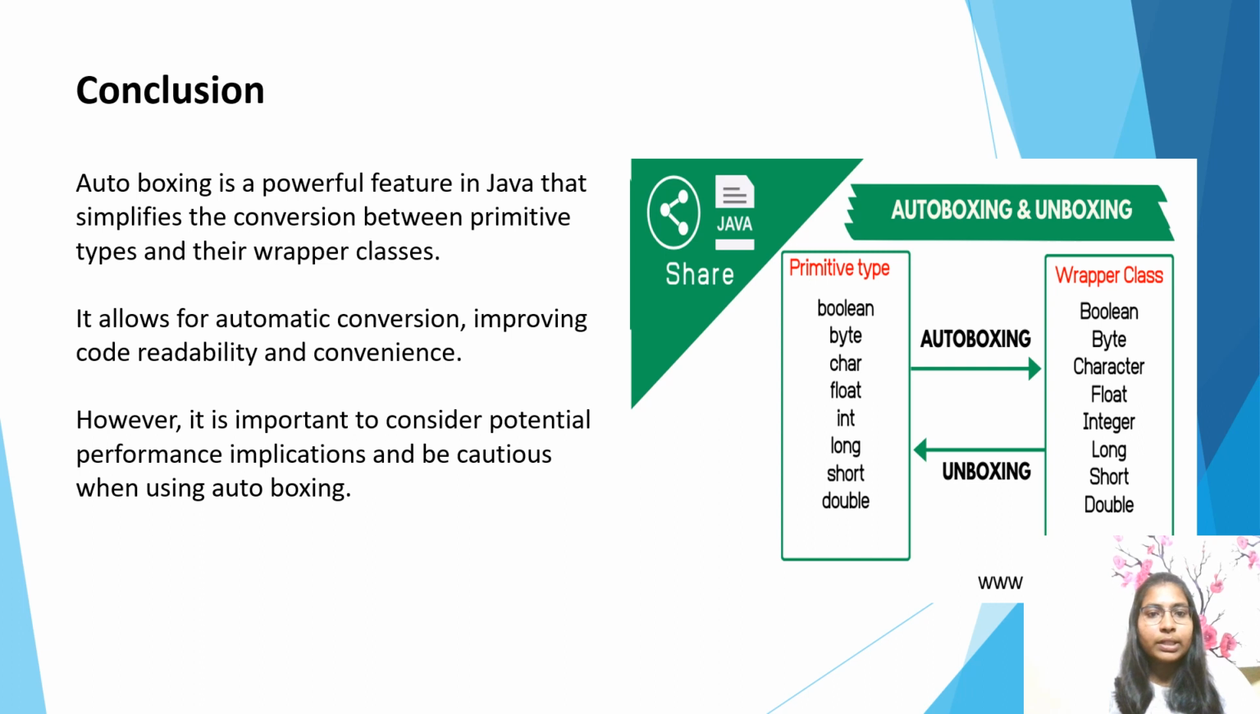Conclusion. Autoboxing is a powerful feature in Java that simplifies the conversion between primitive types and their wrapper classes. It allows for automatic conversion, improving code readability and convenience. However, it is important to consider potential performance implications and be cautious when using autoboxing.